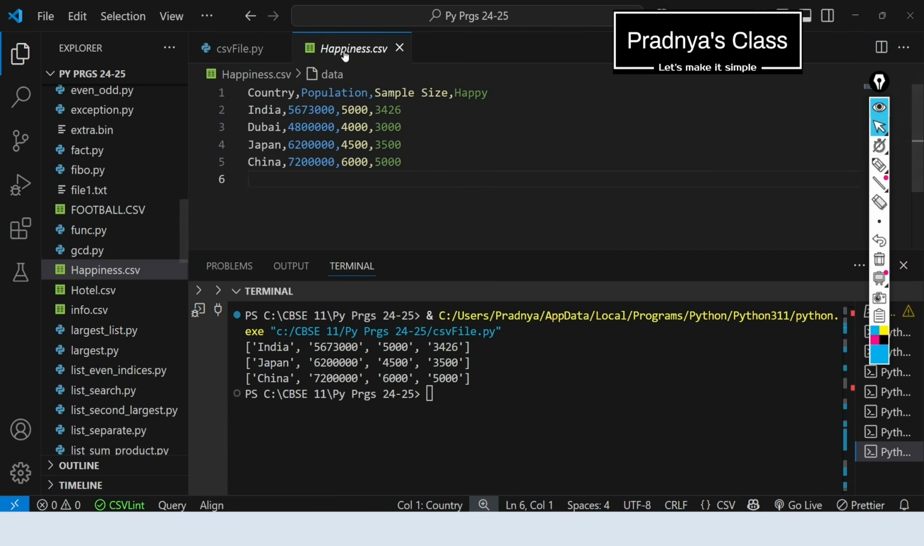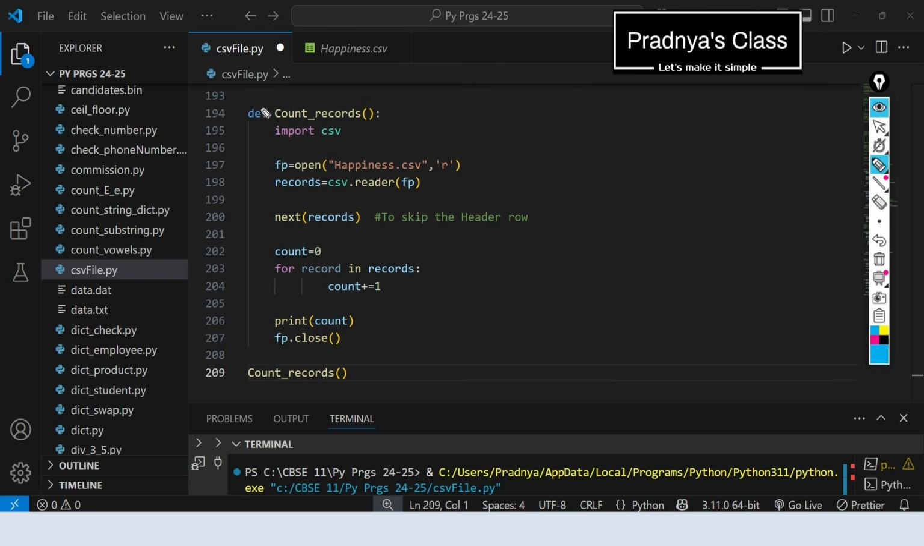In the file there were 4 records, but in the output we got 3 which are having population more than 50 lakh. Now let's write the second user defined function in which we need to count the records. In the question, name is not mentioned, that's why you can give as per your choice. We are opening the file in the read mode, reader got created. In our file we have header, so we need to use next to skip that header because we need to count the records, not the header.